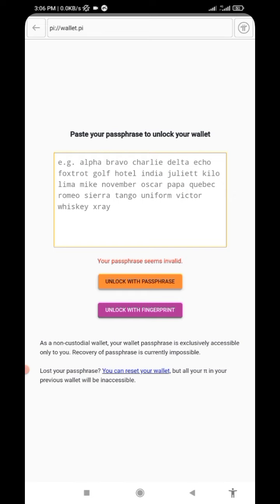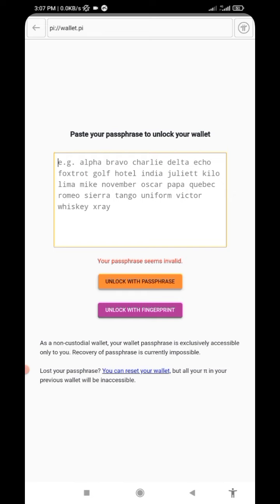And if you saved your passphrase somewhere and forgot about it, you won't be able to have access anymore, and your Pi is gone. As for now, you still have grace. After open mainnet, you don't have any grace anymore, because once your passphrase is lost, you have lost your Pi forever.